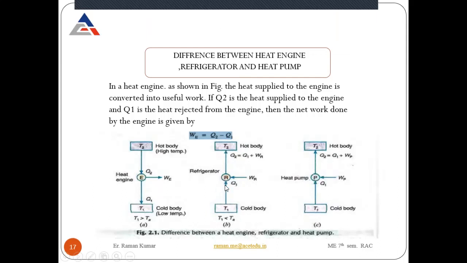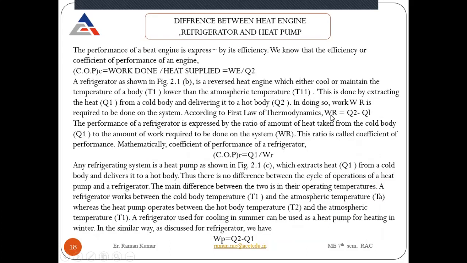It extracts the heat from that body with the help of an external source, and that external source is the compressor. It extracts heat from the colder body and supplies heat to the surroundings, the hot body. The work done by the compressor is equal to Q2 minus Q1.